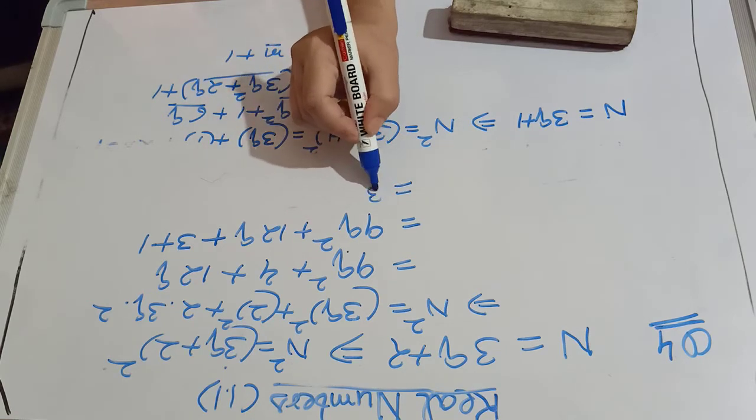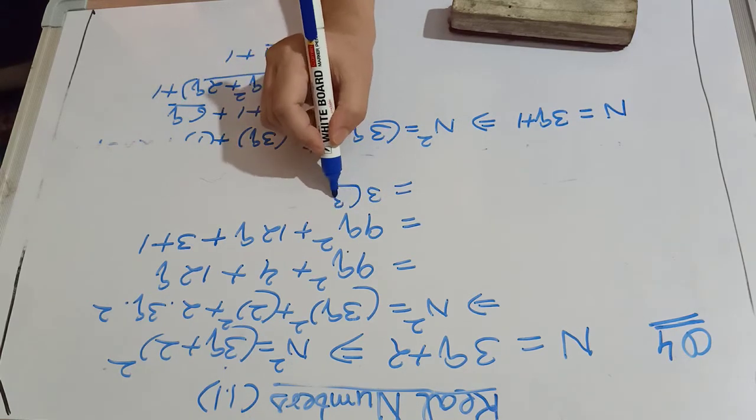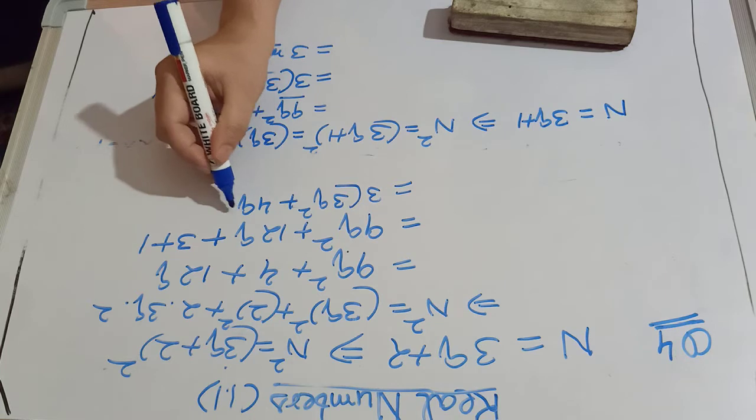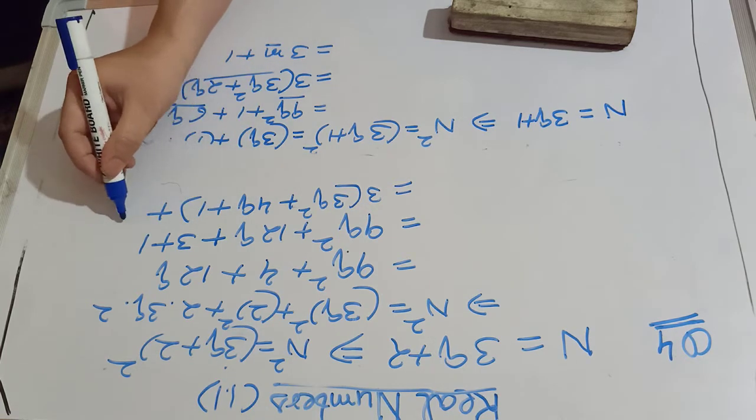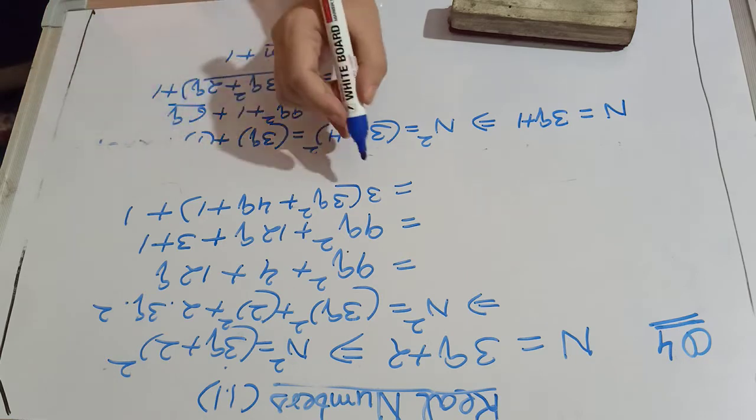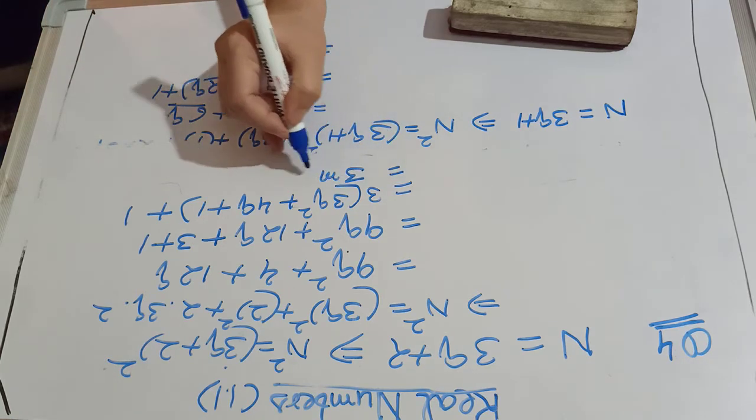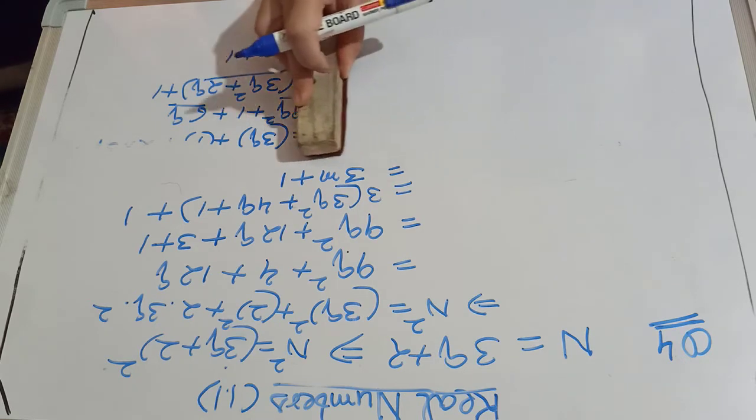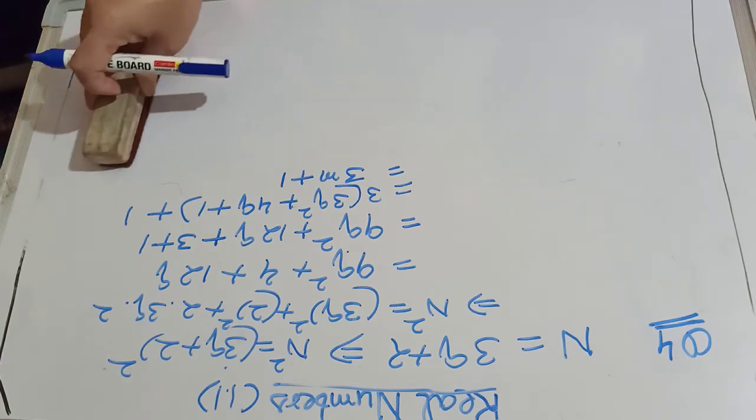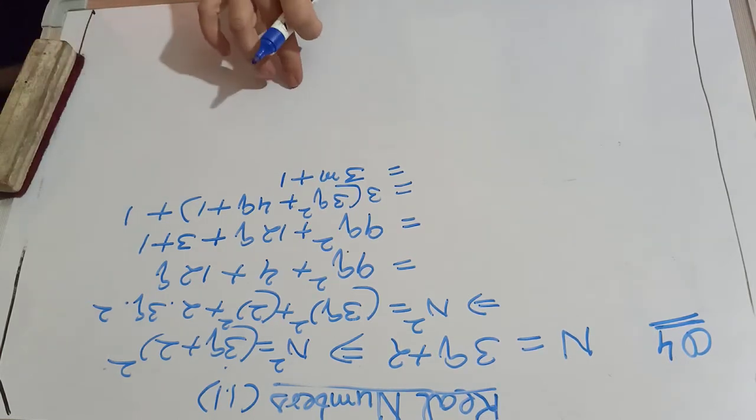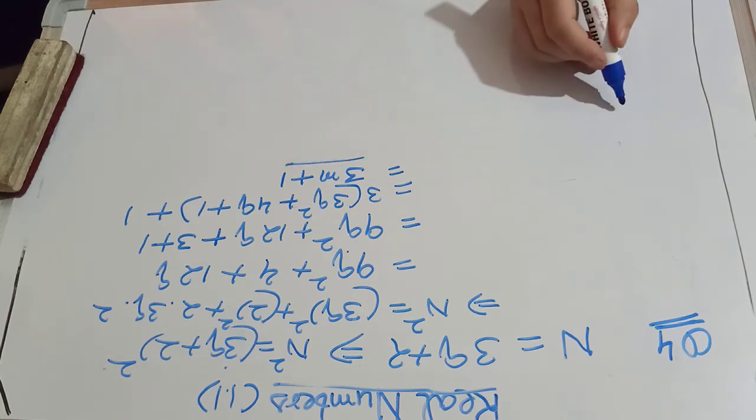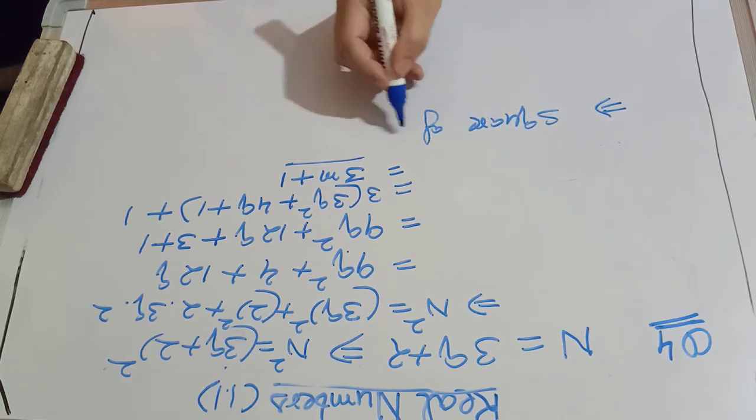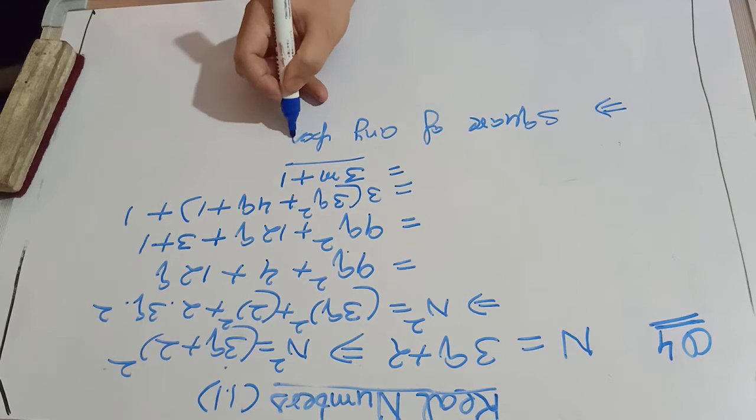Now taking 3 common from the first 3 terms, we'll get 3 into 3q square plus 4q plus 1, 3 4s are 12, and 1 from the last step as it is. Means obviously it can be written as 3m plus 1. Hence if you check, in the first part our answer was 3m, and in the second and third parts we have got the answer as 3m plus 1. It implies the square of